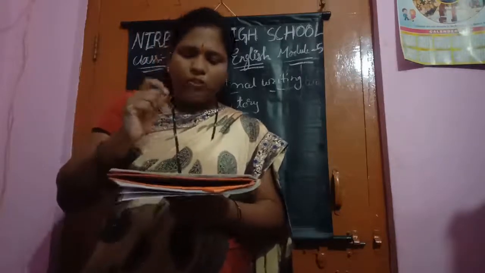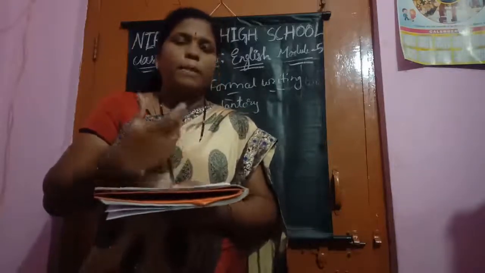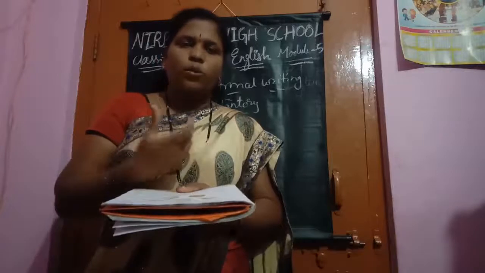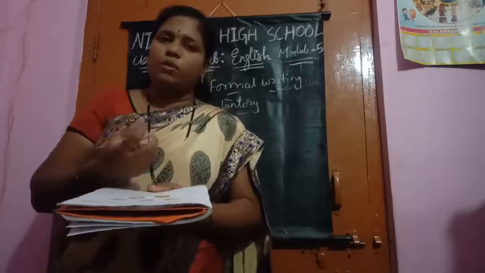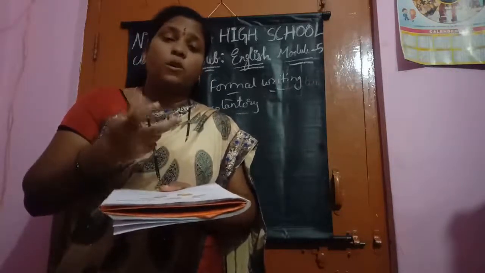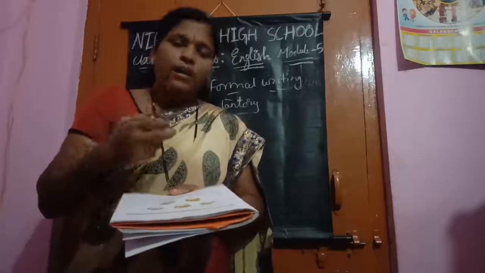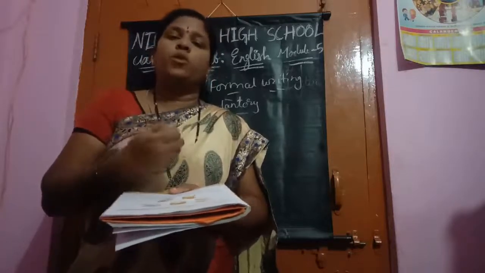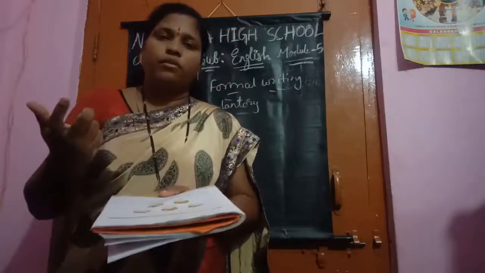Okay, children. After that, what happened? The stove will start burning, no? Then the pan is kept on the stove. What will you do next? You should pour the water. Then the water comes to the boiling stage. Then add tea leaves. After the tea leaves are also boiled, then add sugar and milk, stir it and let it wait for 3 minutes to boil properly. After that, stir it and drink. Ready to drink. Yes, children.